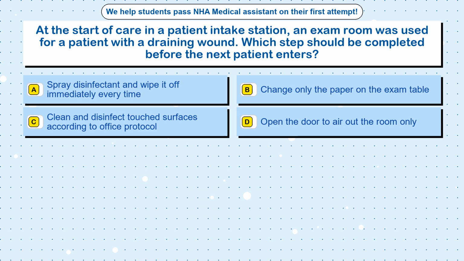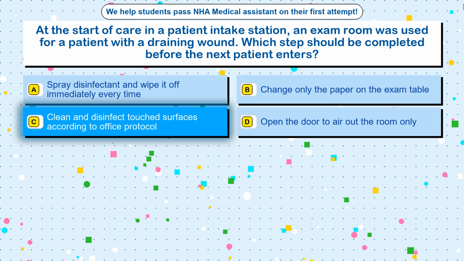Option A. Spray disinfectant and wipe it off immediately every time. Option B. Change only the paper on the exam table. Option C. Clean and disinfect touched surfaces according to office protocol. Option D. Open the door to air out the room only. The correct answer is option C. Clean and disinfect touched surfaces according to office protocol.